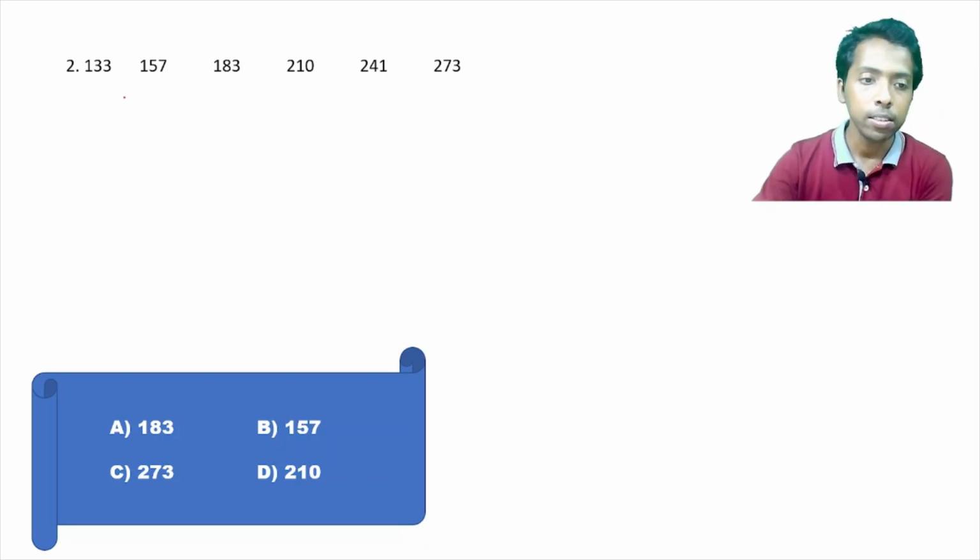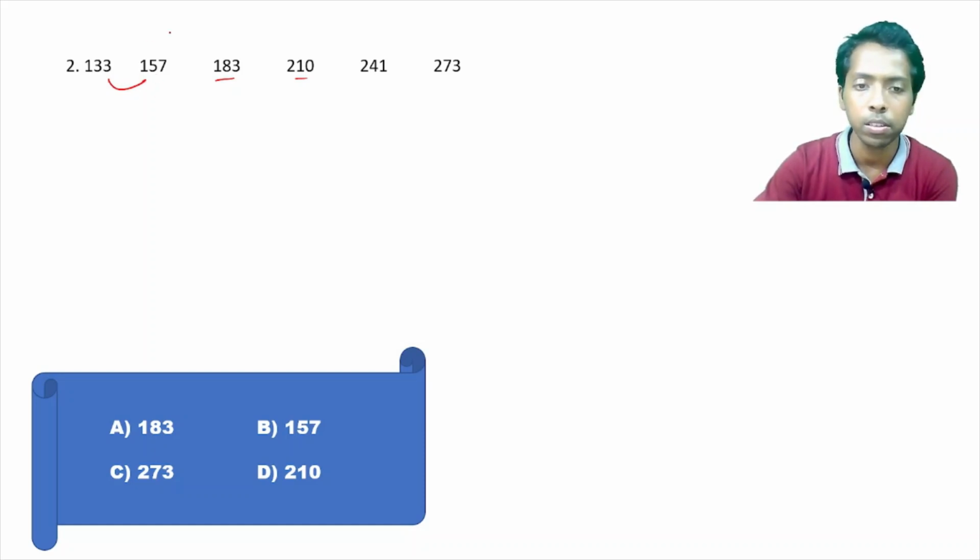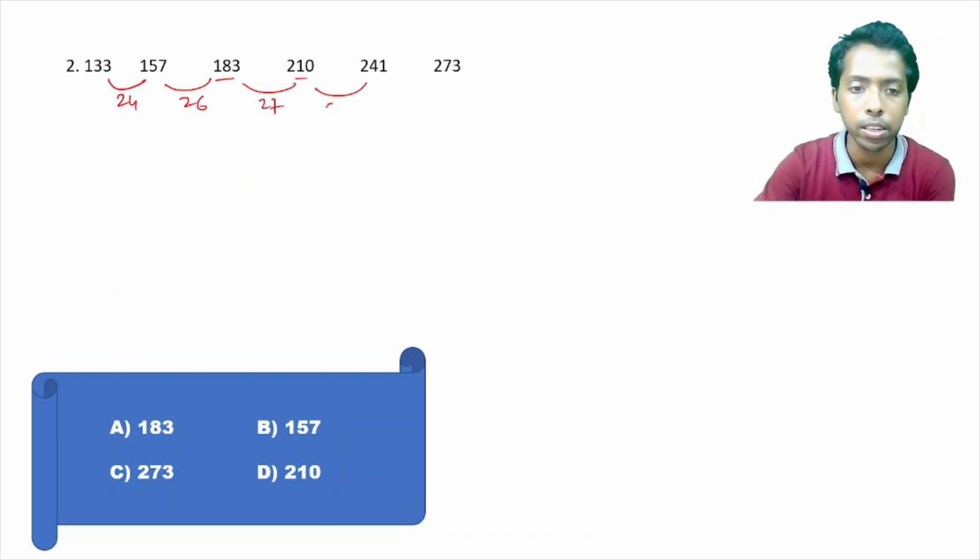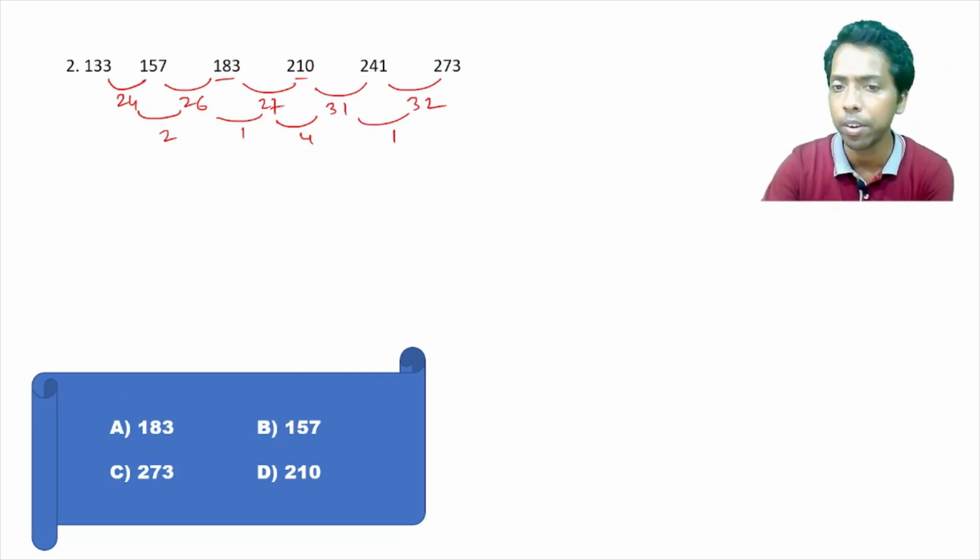See, 133, 157, 183, 210. So you may understand that this is a difference series, right? Consecutive difference. Just check it out. This is 24. This is 26, right? This is 27. This is 31, right? Next, this is 32. Now check the second level difference. This is 2. This is 1. This is 4. This is 1. Now, can you get any specific logic from this? 2, 1, 4, 1? No, not very specific.